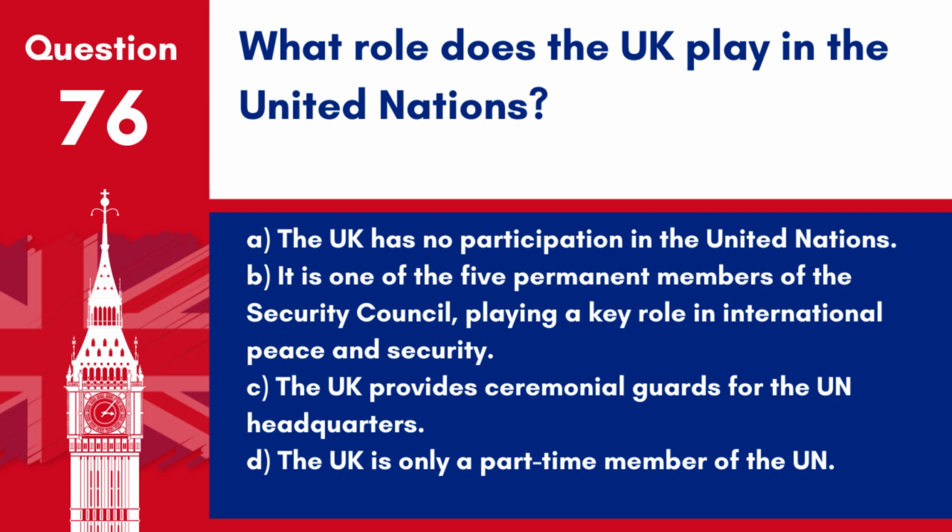D. The UK is only a part-time member of the UN. Answer: B. It is one of the 5 permanent members of the Security Council, playing a key role in international peace and security. This position underscores the UK's significant influence on global matters.